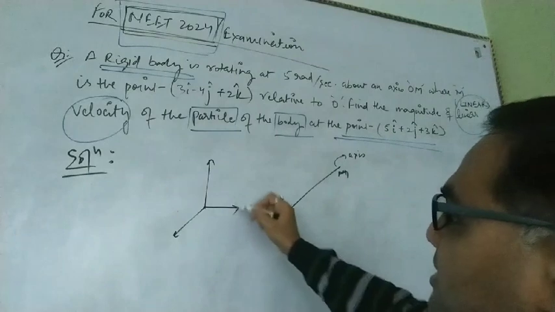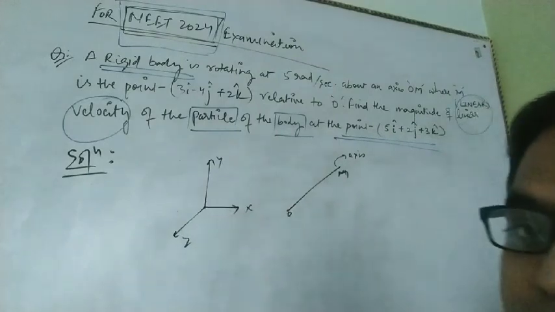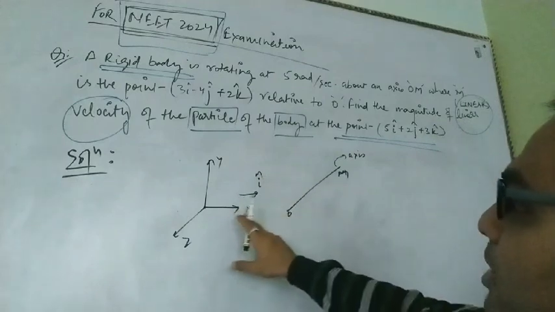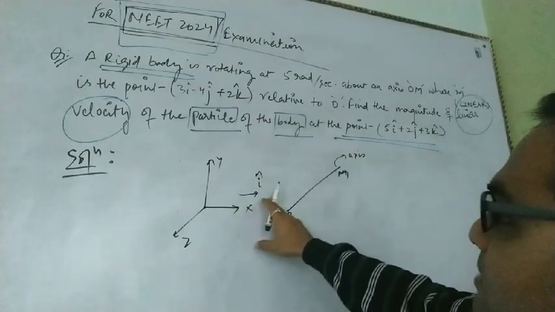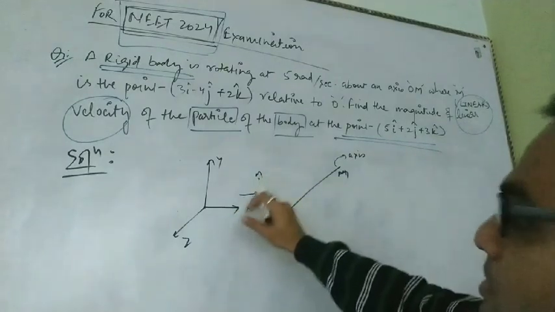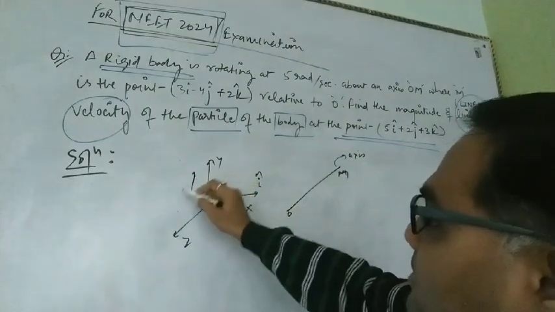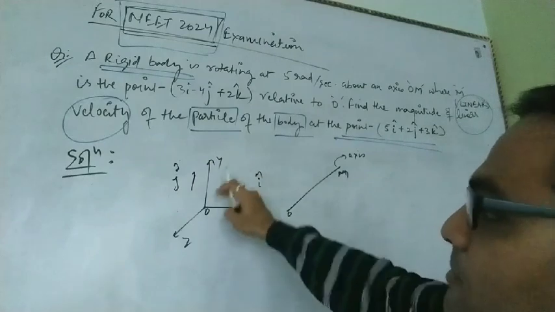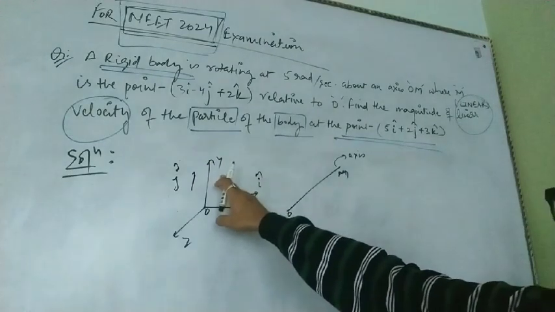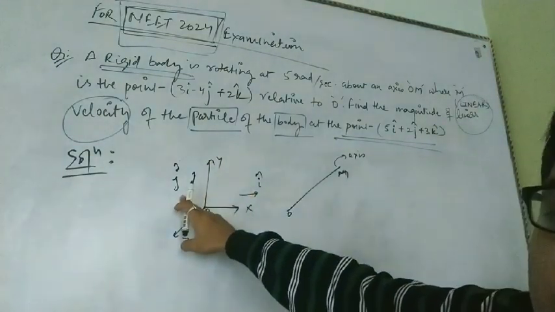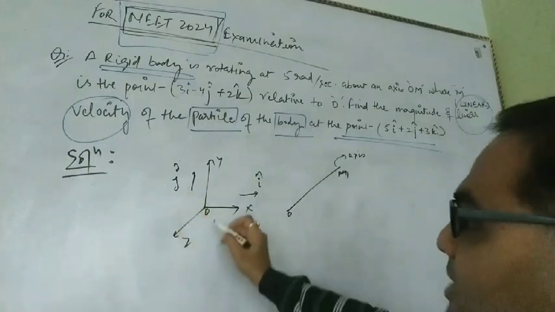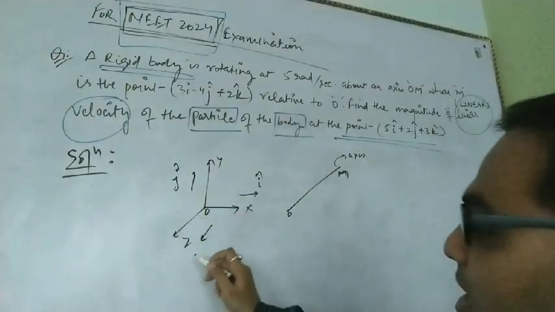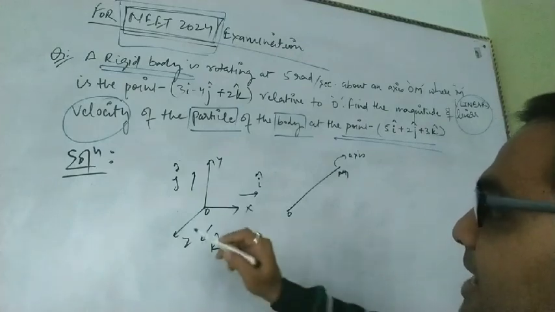if we consider that is x, that is y, that is z, then we definitely know that the unit vector pointing towards the x direction has been given the notation i cap. In that manner, the unit vector propagating towards the y-axis is j cap, and the unit vector towards the z-axis in the Cartesian coordinate system is k cap.